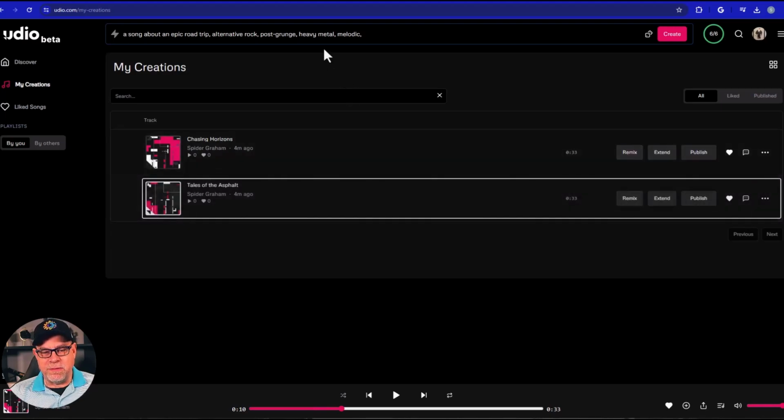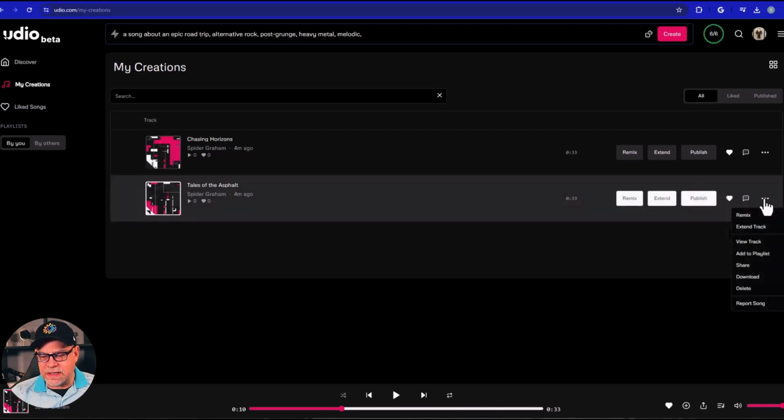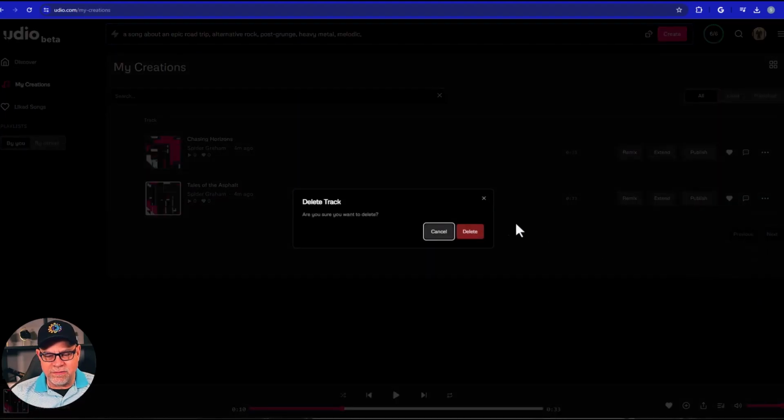Now, I'm not sure how we got the heavy metal mix in here, but that's kind of what we have. So yeah, it's fitting the bill. It sounds definitely like we got some heavy metal going on here. The cool thing about this, once again, is that I can come in and sample this. I might say, you know what, Tales of the Asphalt, it's a little heavier than what I want. This is more of a buddy road trip, not a hate my parents road trip, perhaps. And so we can come in here, we can say, you know what, I don't need to keep that one. I can get rid of it.